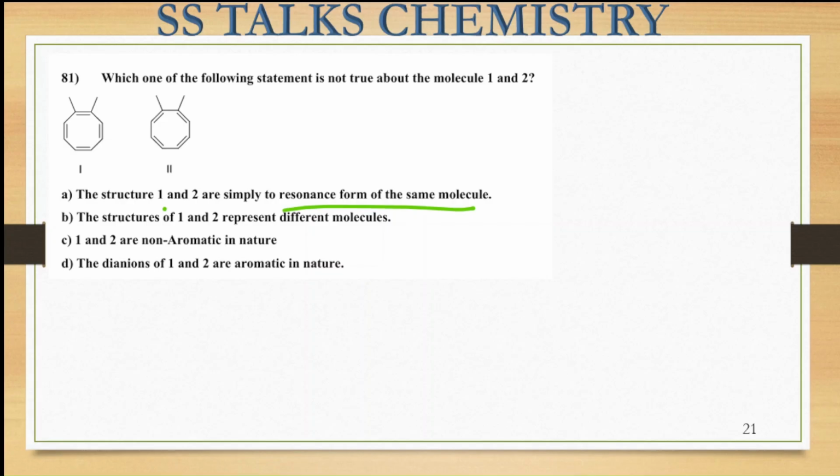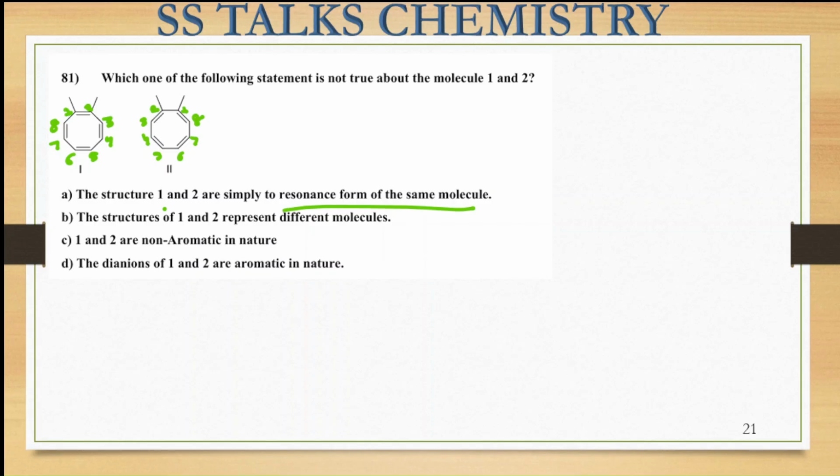So here the substituents that are present will be given the higher priorities: 1, 2, 3, 4, carbon 6, 7, and this is the 8th carbon. In this case, you will see it is 1, 2, 3, 4, 5, 6, 7, and 8. Right? So this is going to be the numbering. So here we are seeing the two resonating forms. In resonating forms, there is no change in the substituent's position. There is no change, right?